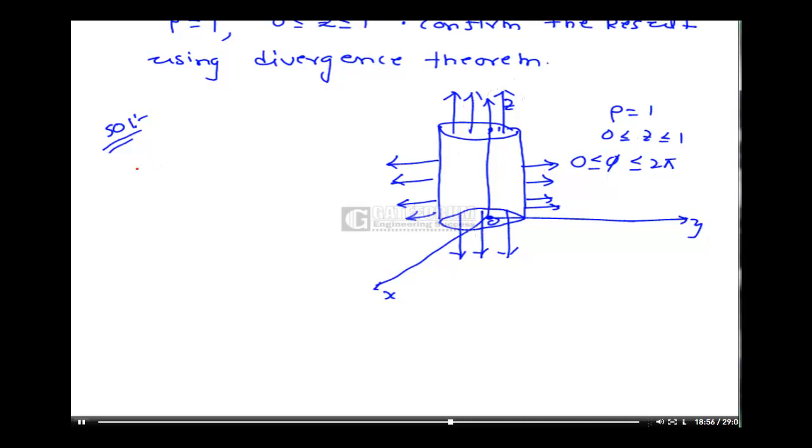So the total flux is equal to integration over closed surface, because we are calculating closed surface. Cylinder is a closed one. So closed surface G dot dS, that is equal to flux from top plus flux from bottom plus flux from sides. So I am dividing into 3. First of all I am calculating flux from top side. Top side means z is equal to 1.